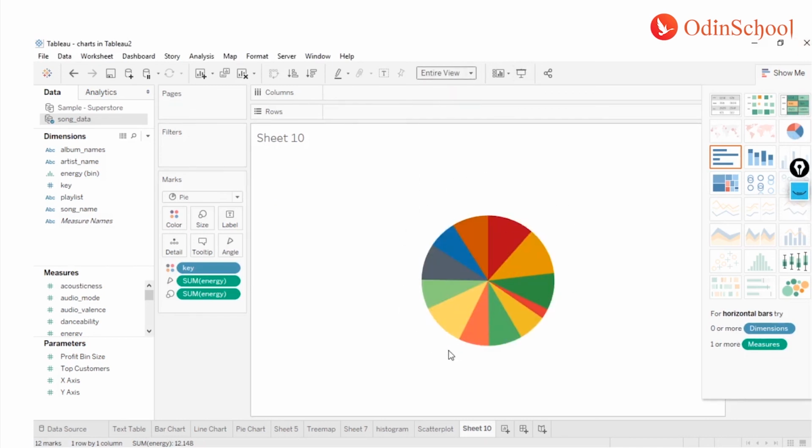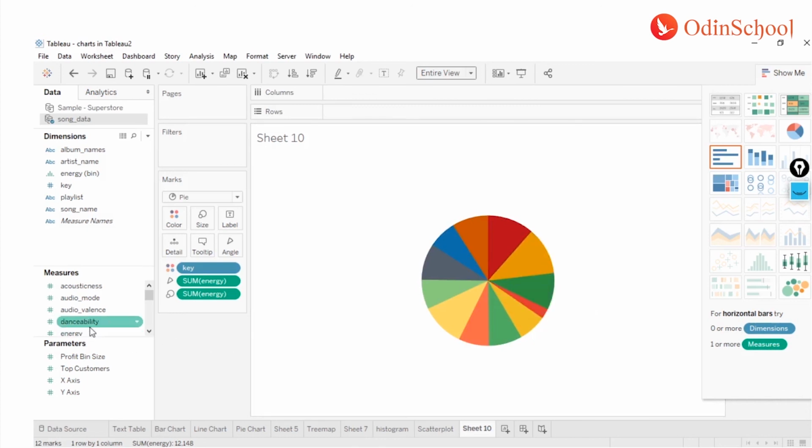So what is a donut chart? Donut chart is the same as pie chart, but with the center as open space. That's not possible in Tableau directly, so we use a workaround where we create an illusion by using a similar color in the background, so that it looks like it's actually a hollow space over there.